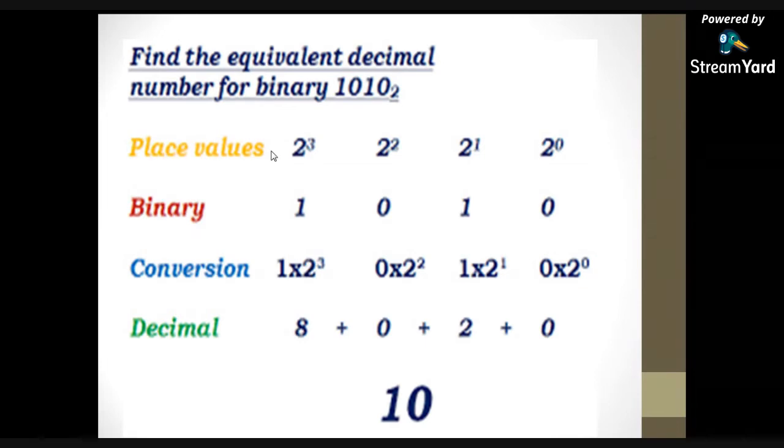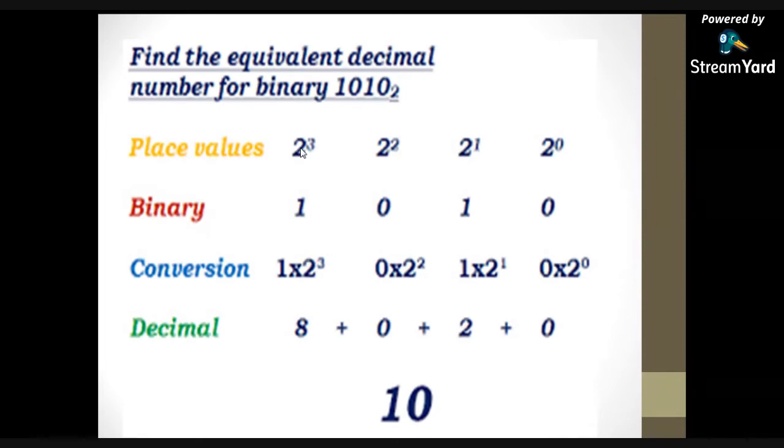So when we design the DAC circuit, that is nothing but digital to analog converter. In order to design the DAC circuit, we will convert this weight into equivalent binary voltage. Here each digit, like 0 is having the weightage of 2 power 0, 1 is having the weightage of 2 power 1, this 0 is having the weightage of 2 power 2, this 1 is having the weightage of 2 power 3. So each digit is having its own weightage.